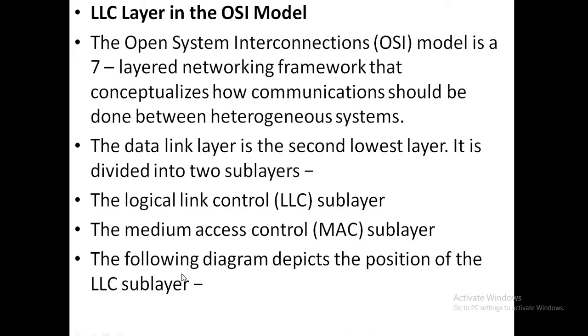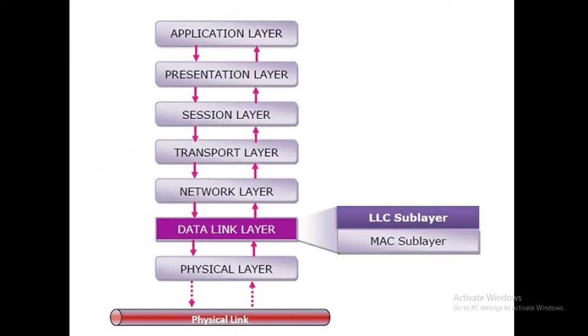So the following diagram shows how the two sublayers are present in the data link layer. This is a diagram of the OSI model. 7 layers are there: application layer, presentation layer, session layer, transport layer, network layer, data link layer and physical layer.